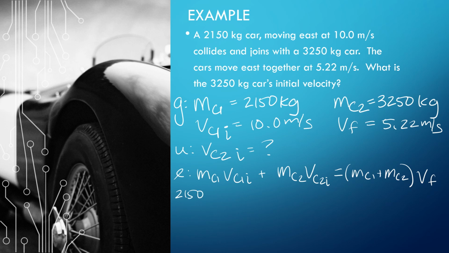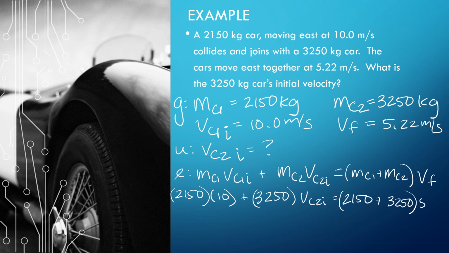2150 times, and yes, I dropped my units, but I'm going to run out of room, so that's why I dropped my units. Okay, 3,250 times, I don't know, equals 2,150 plus 3250 times 5.22.